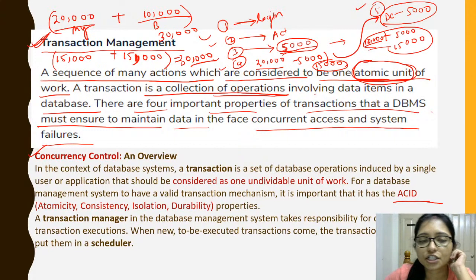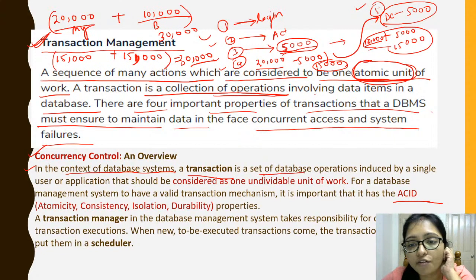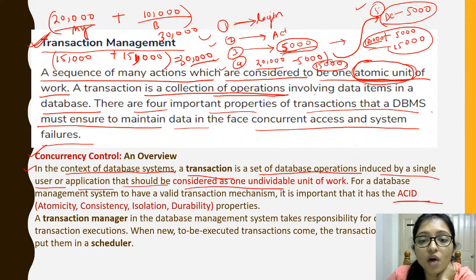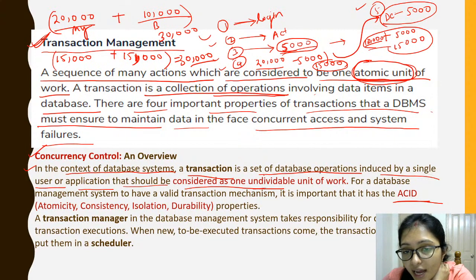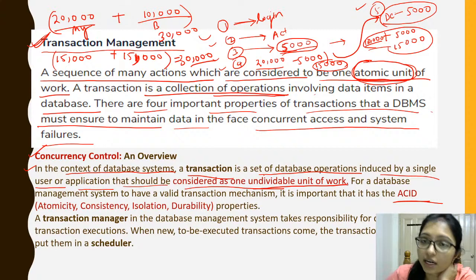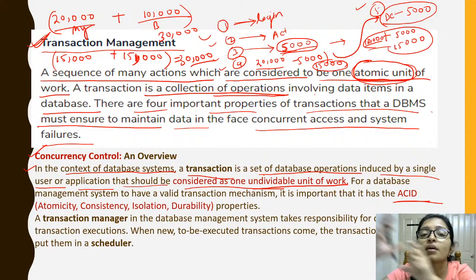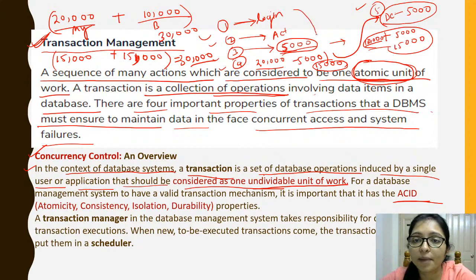In the context of a database system, the transaction is a set of database operations initiated by a single user or application, and it should be considered as one indivisible unit of work. That is very important. Just now I am telling you that is the atomic unit, the indivisible unit of work. You cannot divide it, saying this part is done but that part is remaining. No, we cannot do that, right?